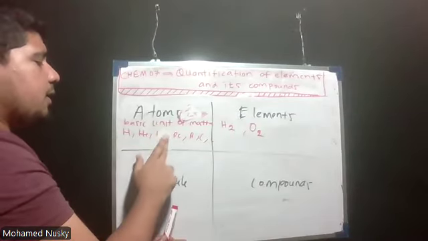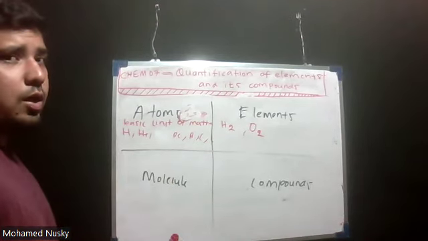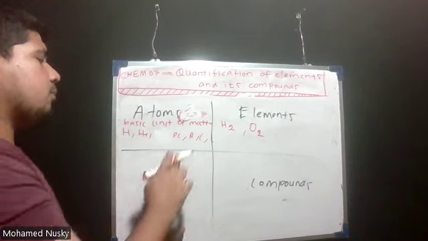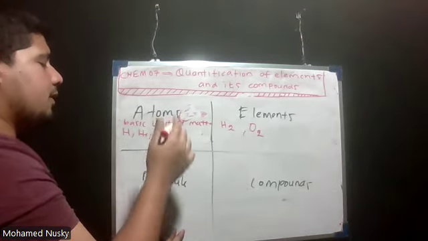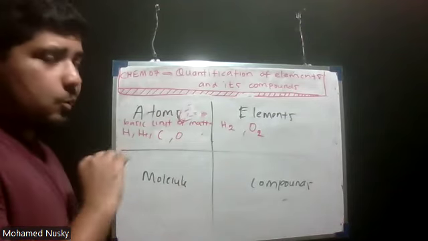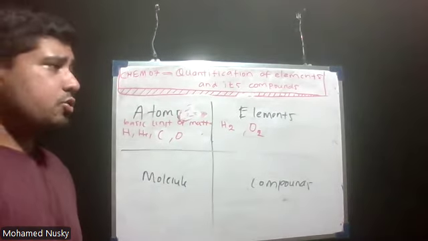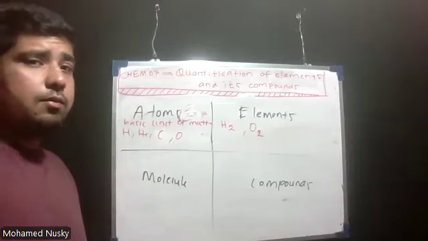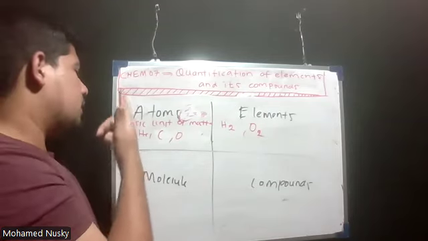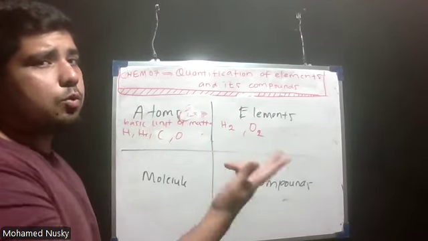There is nothing called lithium atom. I will tell you why there is no lithium atom; there are many sections to discuss. Yes, beryllium, boron, carbon atoms are there. Hydrogen, helium, carbon, oxygen atoms are there. But there is nothing called lithium atom, and nothing called sodium atom. We'll discuss it further. For now, you know what is an atom, the basic unit, and what is an element, two same atoms combined together to form an element.